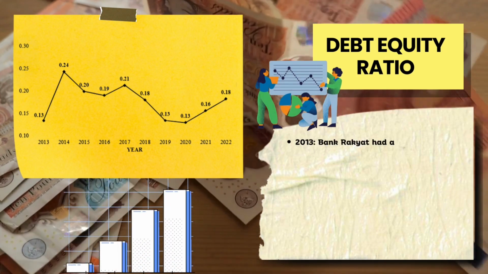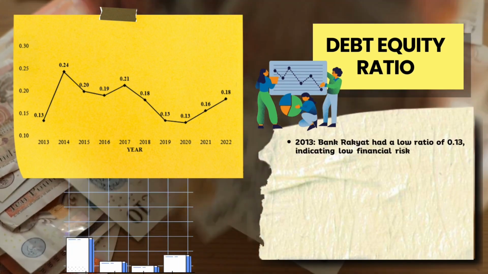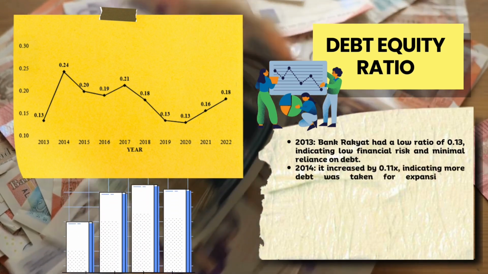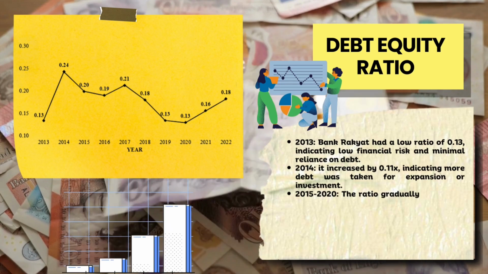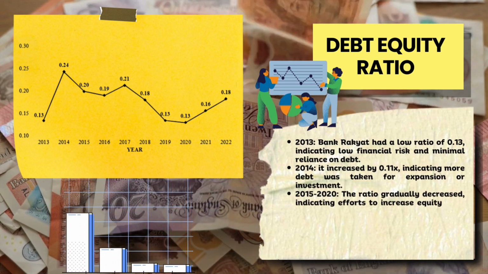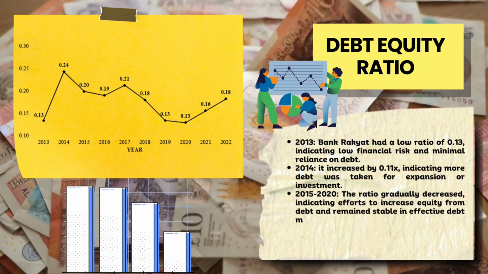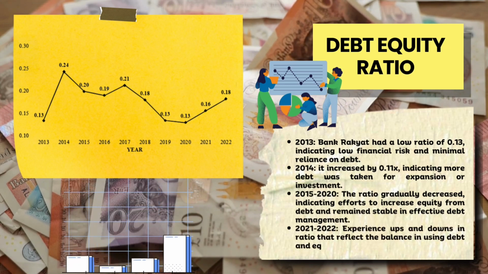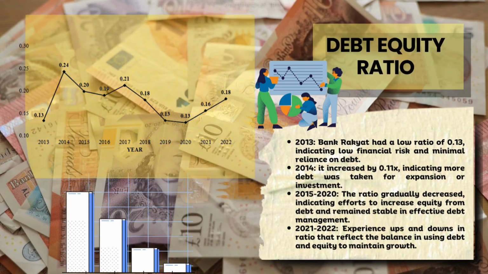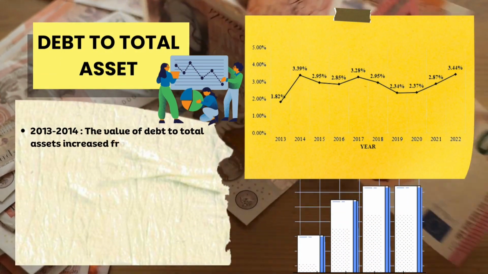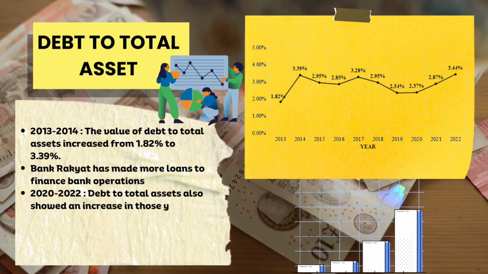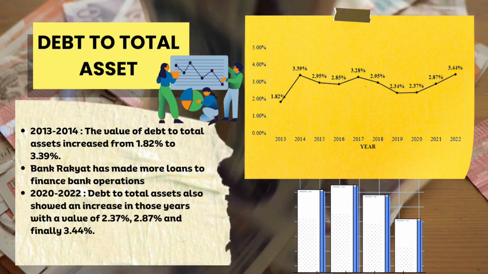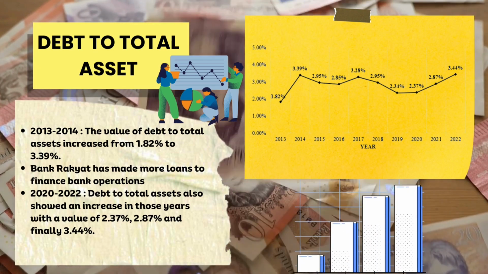Bank Rakyat's debt equity ratio started low in 2013 and increased in 2014, then gradually decreased from 2015 until 2018. It remained stable until 2019 and 2020, with fluctuations in 2021 until 2022, indicating a balanced approach between debt and equity for growth. Another ratio is debt to total assets. In 2013, the value was 1.82% and increased to 3.39% in 2014. This is because Bank Rakyat made more loans to finance the bank's operations.